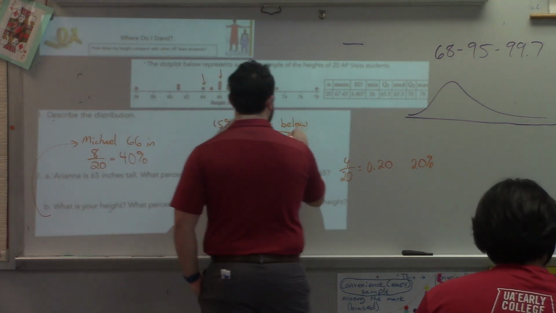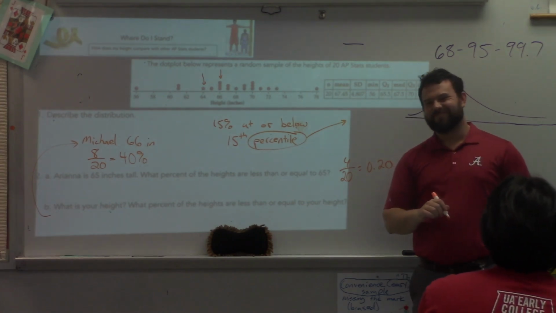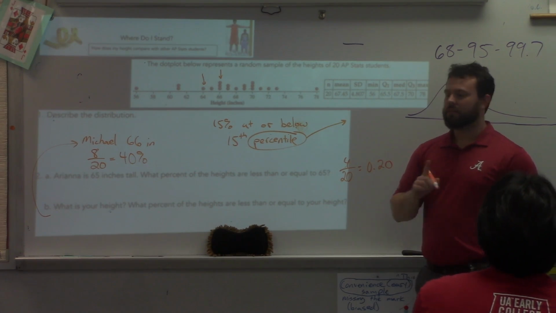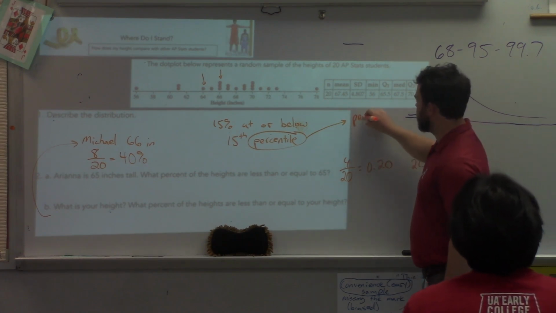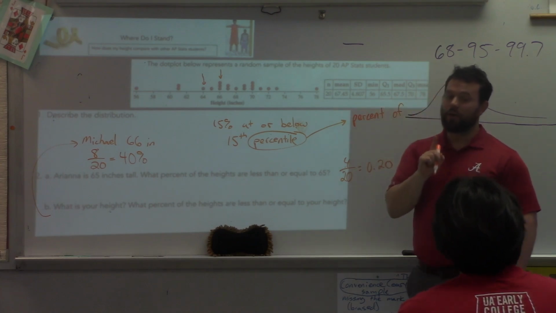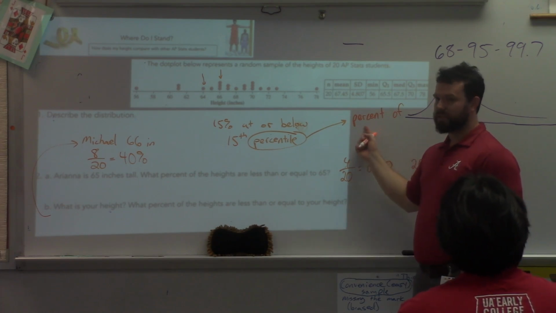How many people are better than you in a room of 100 people? It's not how many, that's for sure. It's a percent or a proportion.